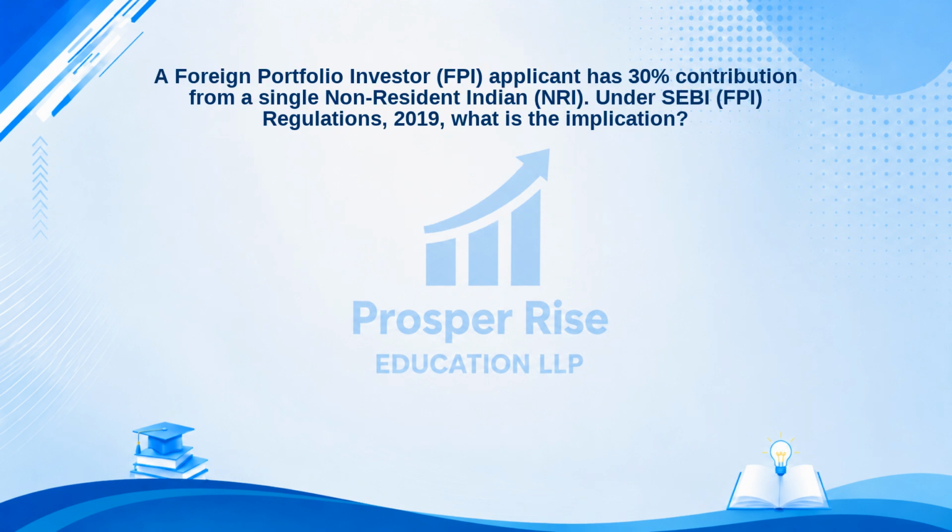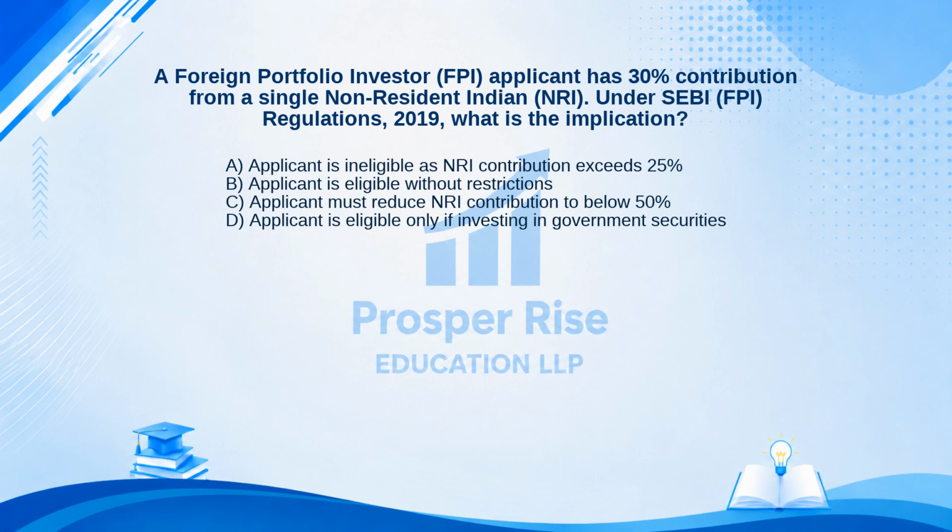A foreign portfolio investor, FPI, applicant has 30% contribution from a single non-resident Indian, NRI. Under SEBI FPI Regulations 2019, what is the implication? Here are your options. A. Applicant is ineligible as NRI contribution exceeds 25%. B. Applicant is eligible without restrictions. C. Applicant must reduce NRI contribution to below 50%. Or D. Applicant is eligible only if investing in government securities.